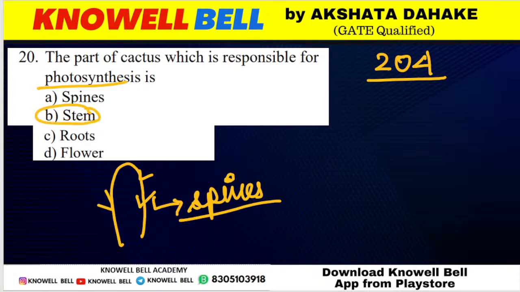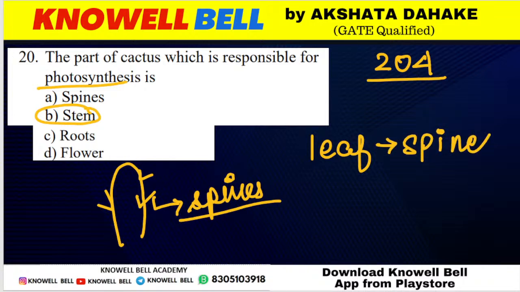The correct answer is stem. Beta, keep in mind, in the cactus plant, leaves are modified into spines. What happens in cactus? Leaves get modified into spines. Why are they modified into spines? To avoid the loss of water. To stop the loss of water, leaves are modified into spines.